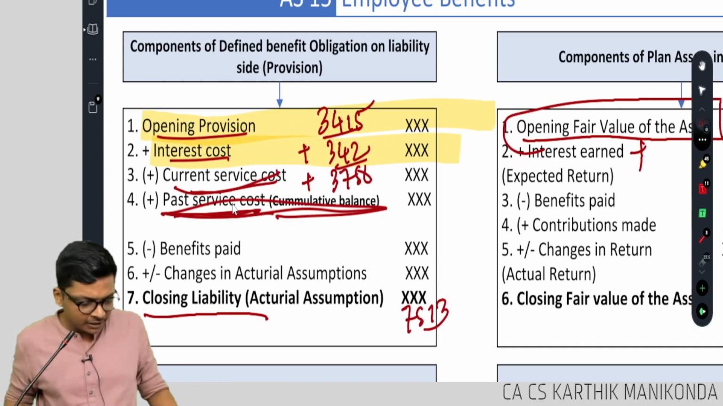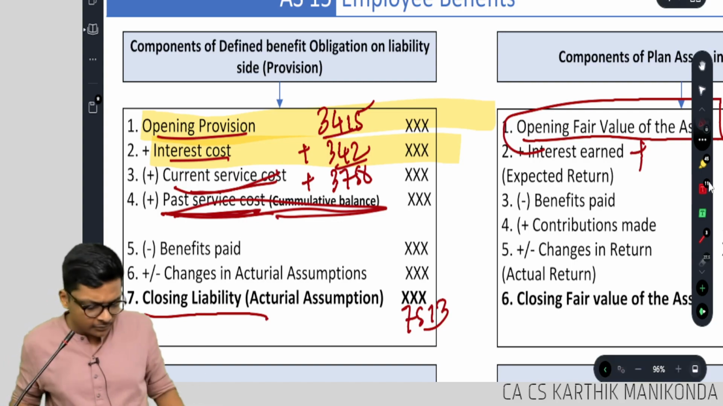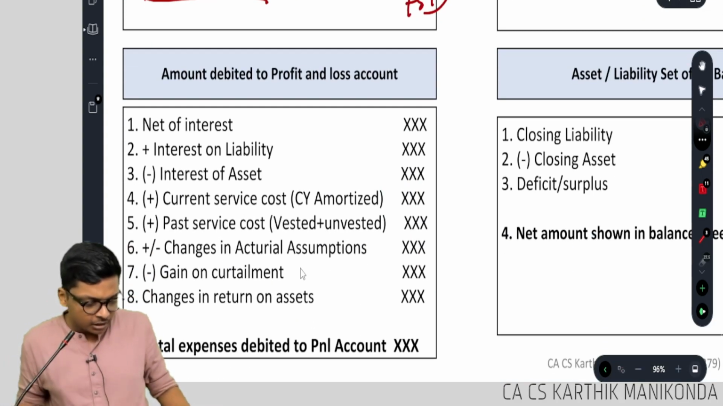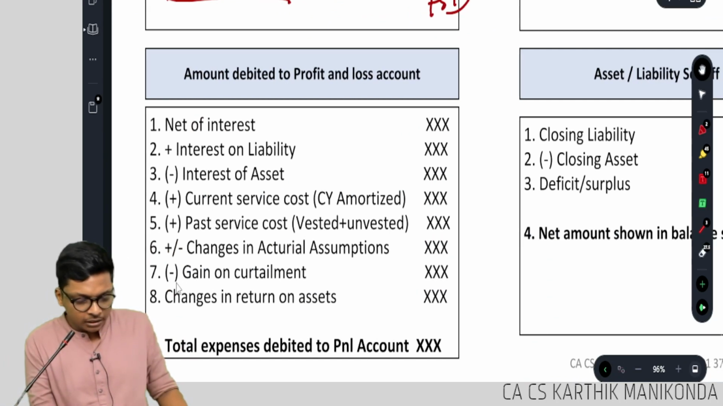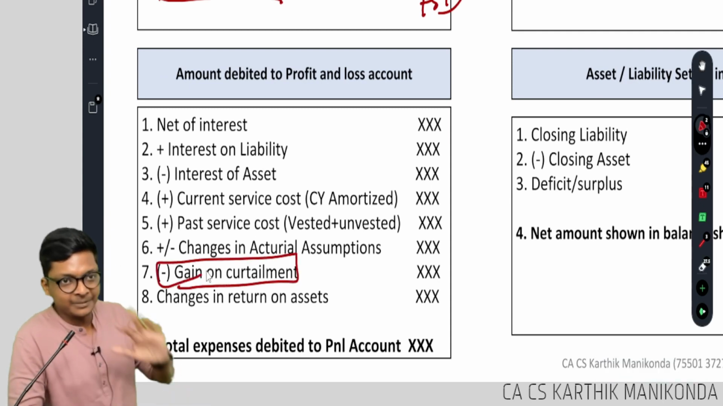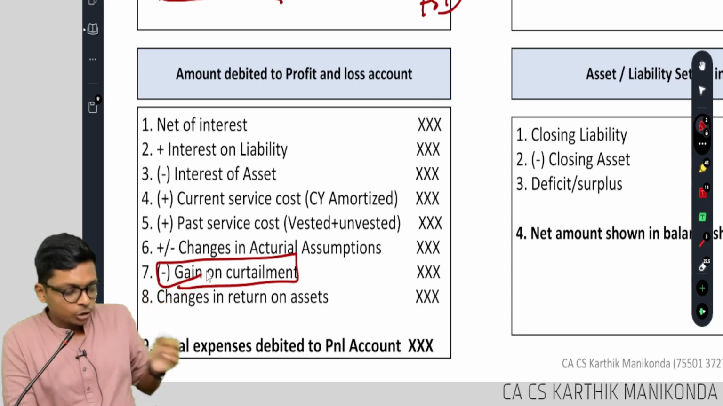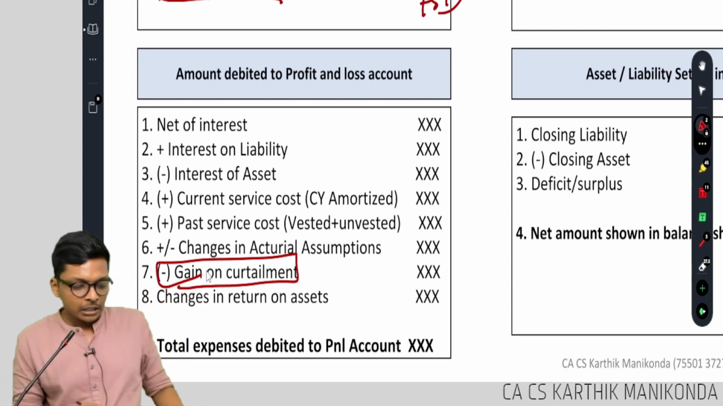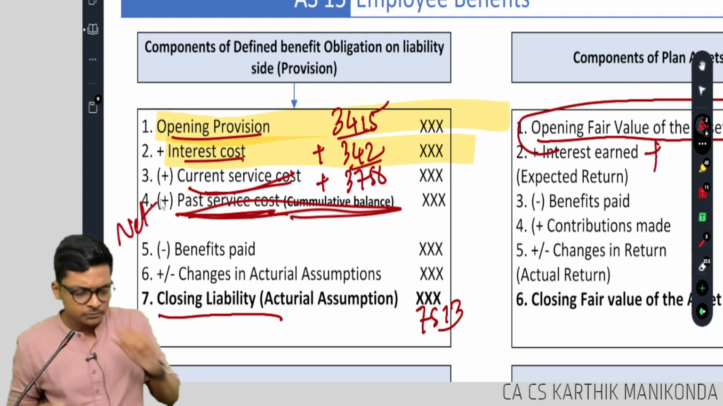It will come if it changes. It will come within this only. If it changes, it comes in curtailment, guys. If it decreases, it is called gain on curtailment. Gain on curtailment means reversal. Now it's increasing, there it is decreasing, so you will minus it. I am not showing it here, I am only showing the net amount.